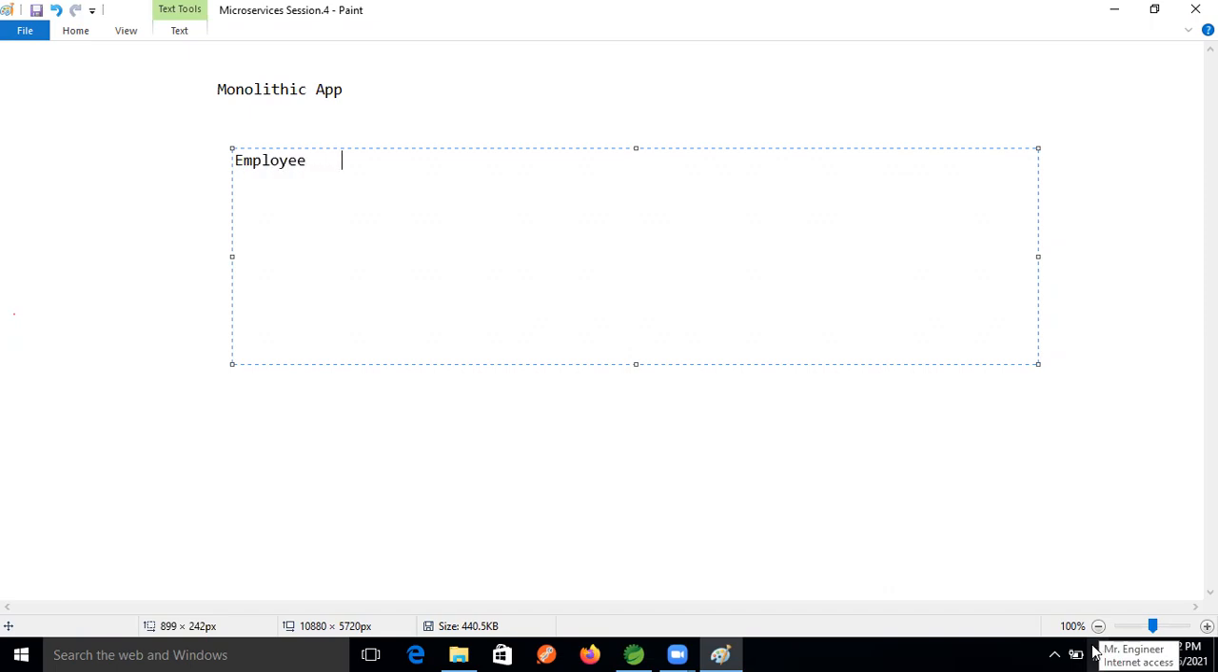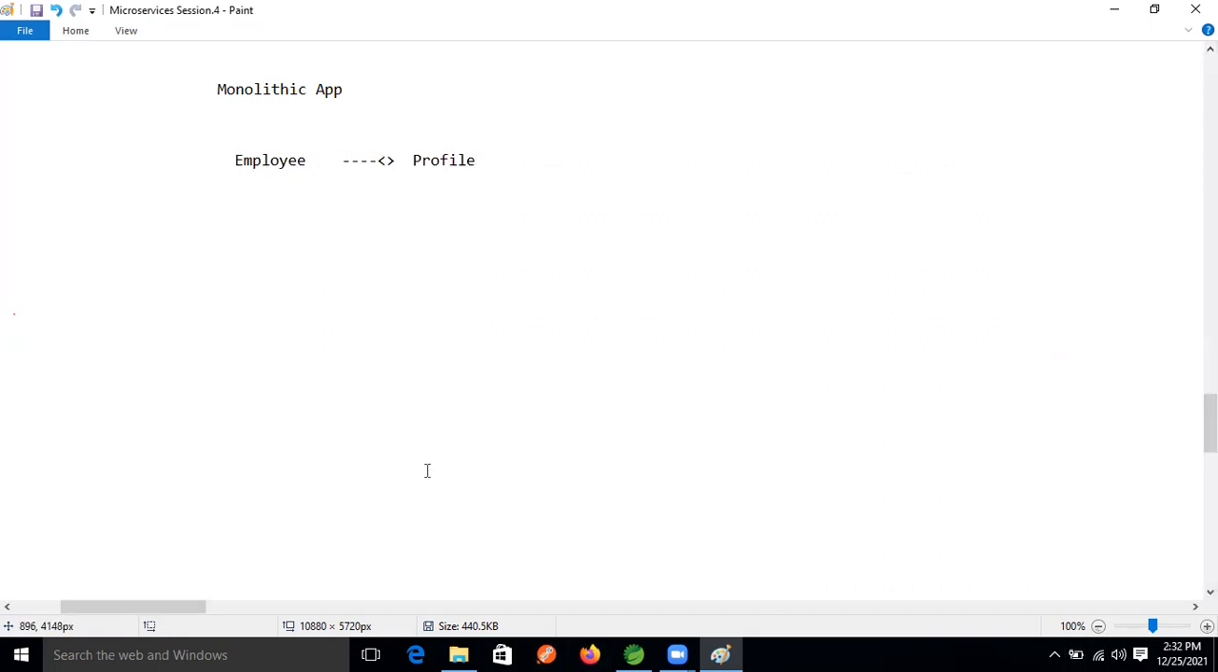Employee project, employee application is there, right? Employee application has what? Profile, right? Profile. Yeah, right. Okay, good. So let's convert this monolithic project into microservices architecture. First we will understand the microservices architecture, then we will implement it.